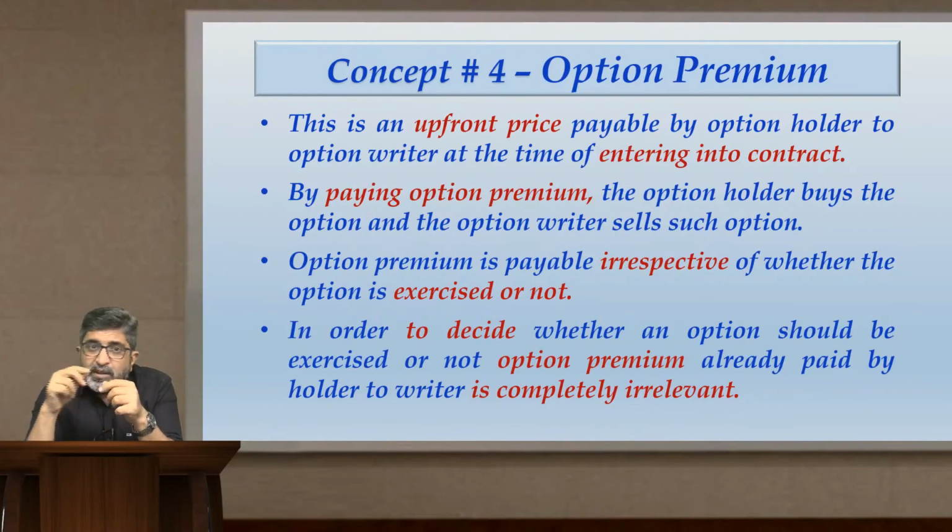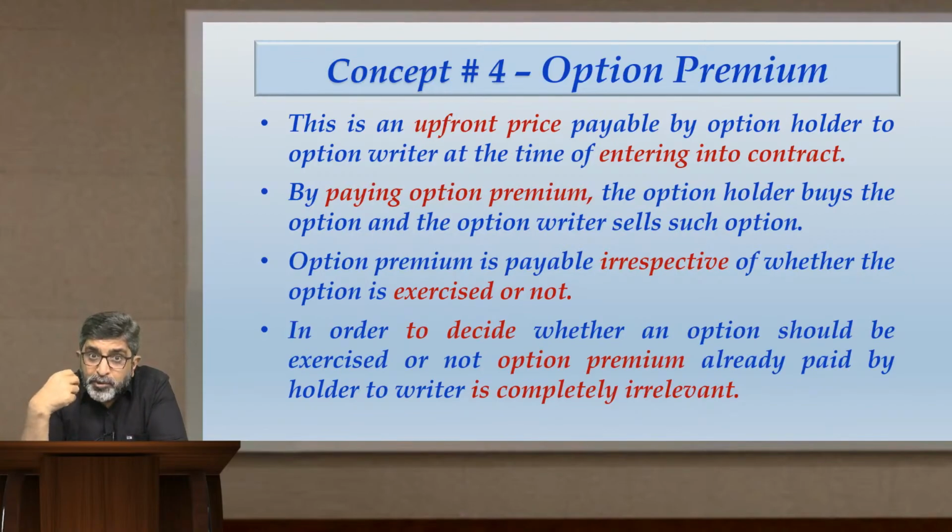Suppose the market price of the share is say 400. The market price of the share is 400 and I have a right to buy the share at 380. So I will see that exercising this option is giving me a benefit of rupees 20. But when I purchased the option long back, I purchased it for 25.